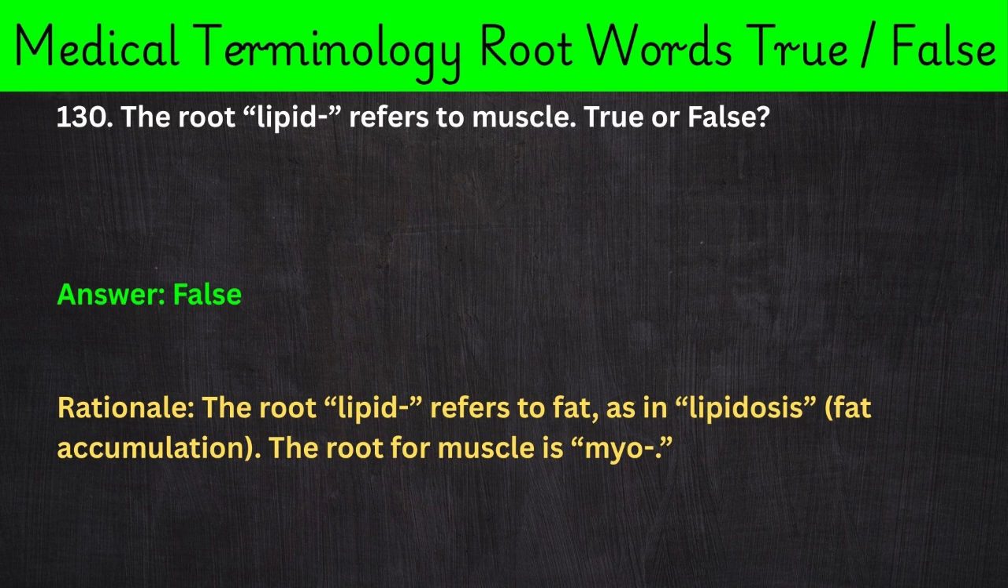130. The root lipid- refers to muscle. True or false? Answer: False. Rationale: The root lipid- refers to fat, as in lipidosis, fat accumulation. The root for muscle is myo-.